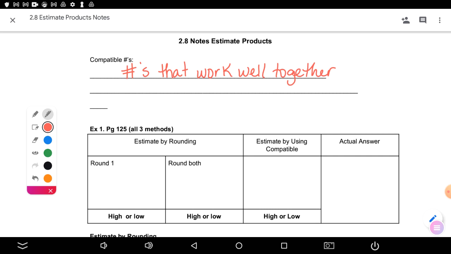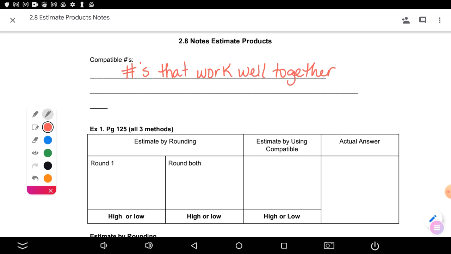Now, students don't like estimating because there's not necessarily one correct answer. There are multiple correct answers, but there are also some wrong answers. Okay, so we're just going to jump into examples. I'm pulling these examples from the book. You don't have to get your book out.